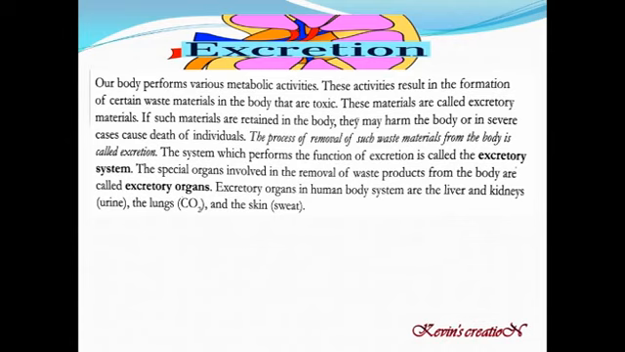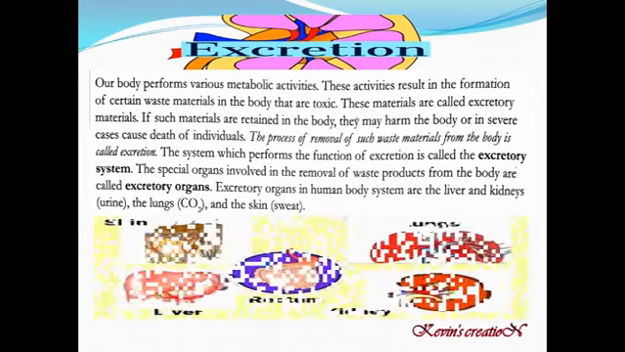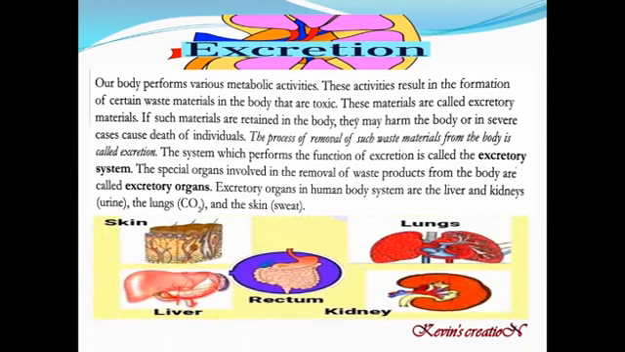Excretory organs in the human body are liver, kidneys, lungs and skin. Kidneys help in formation of urine. Lungs give out carbon dioxide, and with the skin and sweat glands we sweat, so excess water comes out of our body. These are various ways the body does the excretion. Here you can see 4 major organs, that is skin, liver, kidney and lungs. Rectum is also there, but not a major organ.